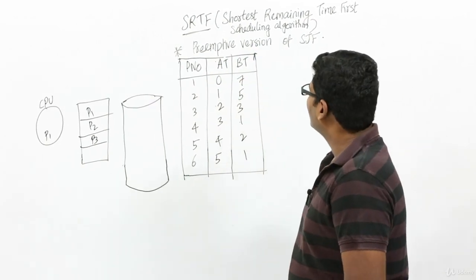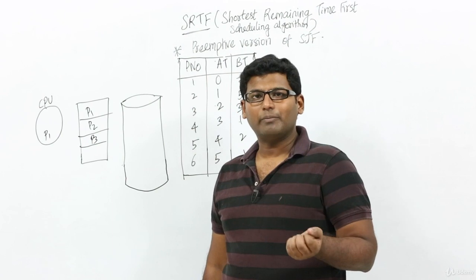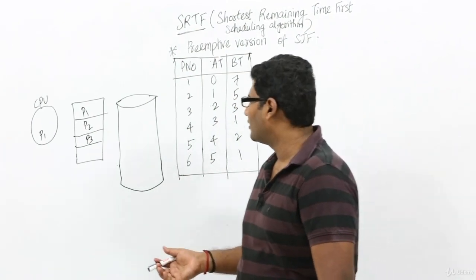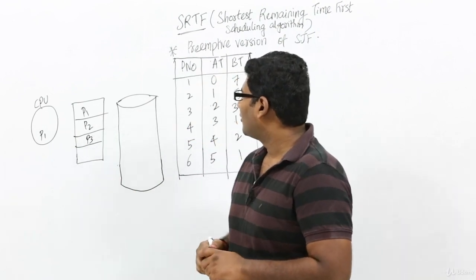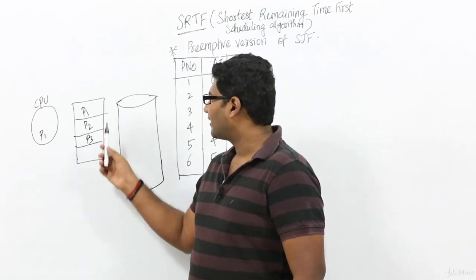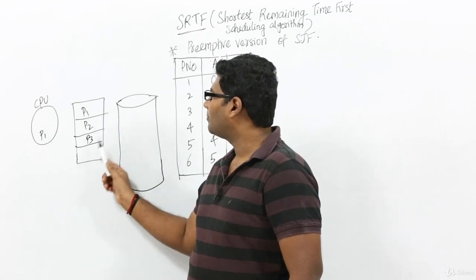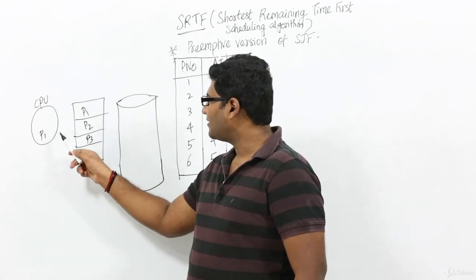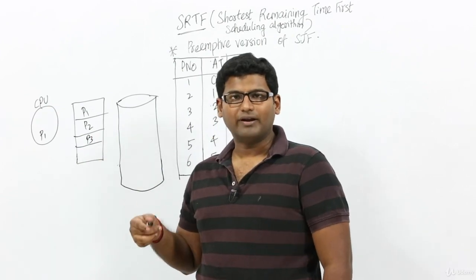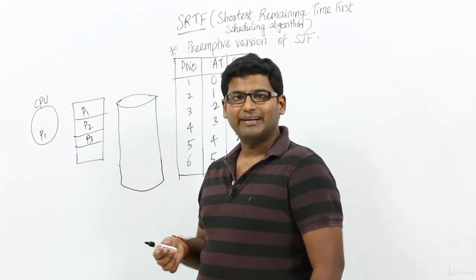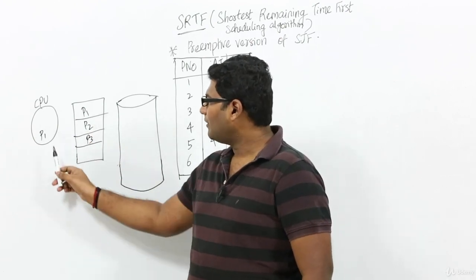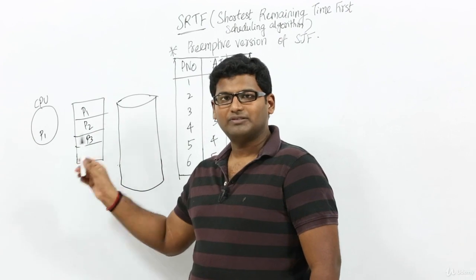Now you know the difference between preemptive and non-preemptive, right? Anyway, let's see this, you will understand it more clearly. Let us assume we have three processes inside the RAM, processes P1, P2, and P3, and among these three, process P1 has the highest priority. What does it mean? Process P1 has the least burst time. So we have picked process P1, and P1 is currently being executed by our CPU.